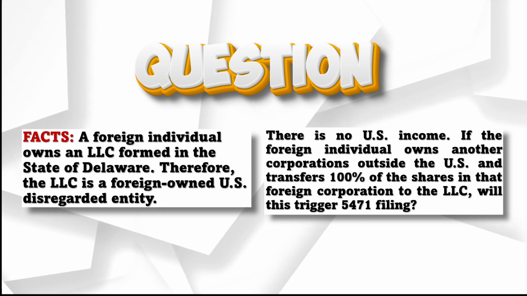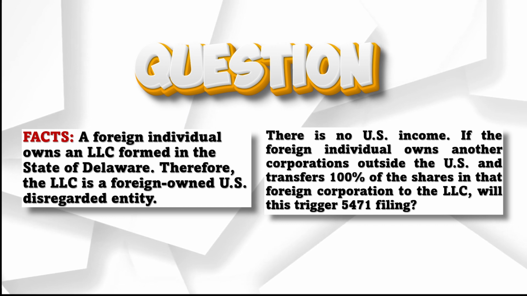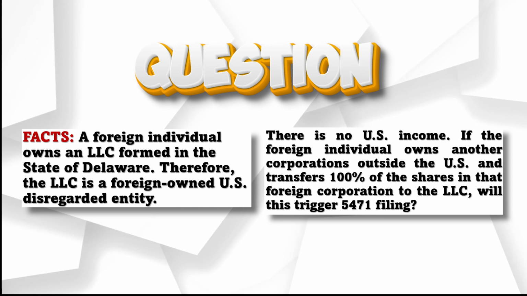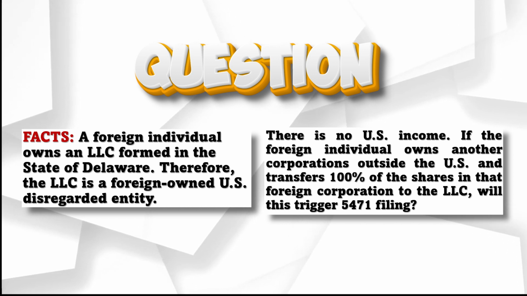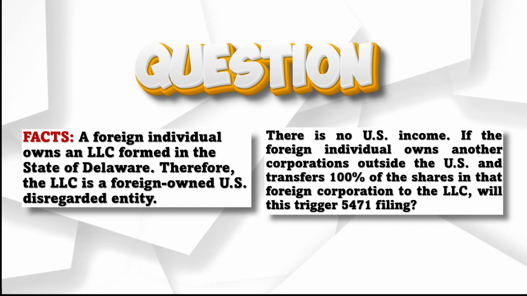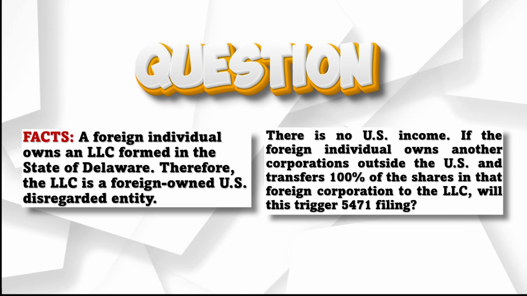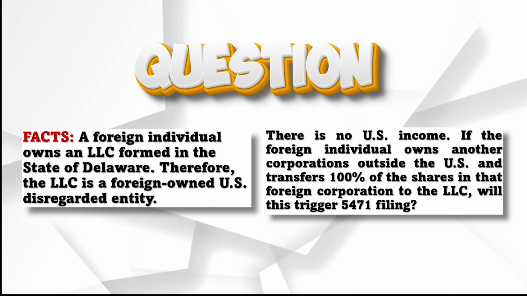And he transfers 100% of the shares of that foreign corporation to the LLC. And he's asking whether this event is going to trigger a 5471 filing.